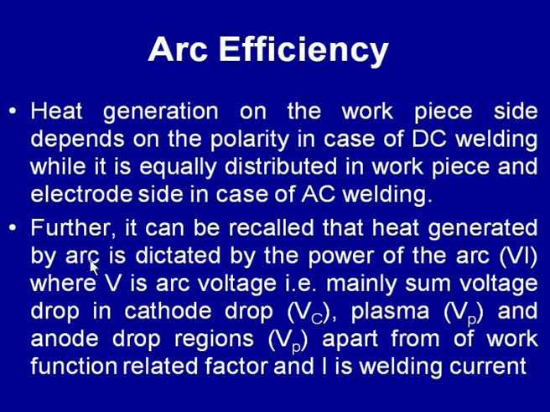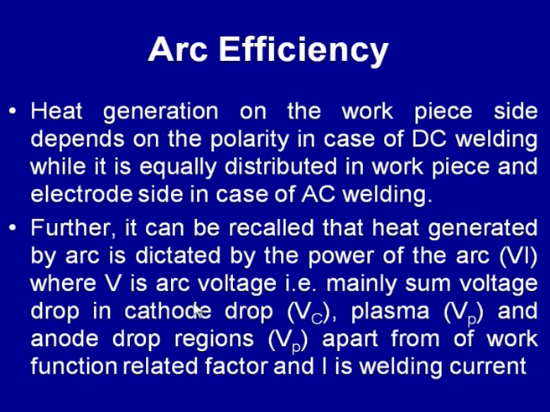If we can recall, the heat generated by the arc is dictated by the power of the arc, that is the product of the arc voltage and the welding current. The arc voltage further is composed of 3 voltage drops, that is the voltage drop which takes place in the cathode drop zone, plasma zone and the anode drop zone, apart from the work function related factors and the welding current.